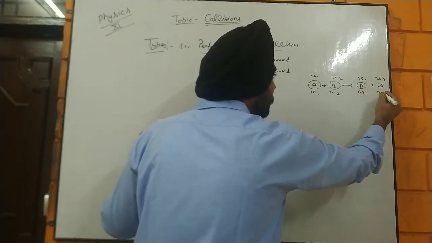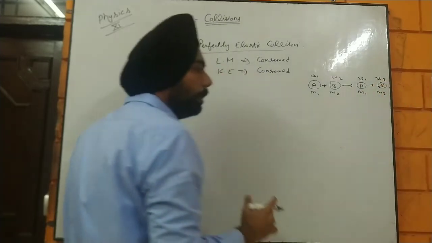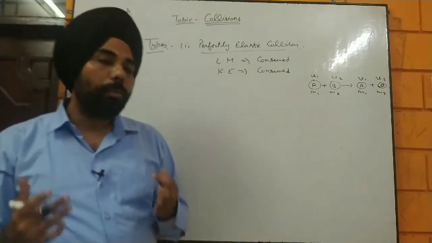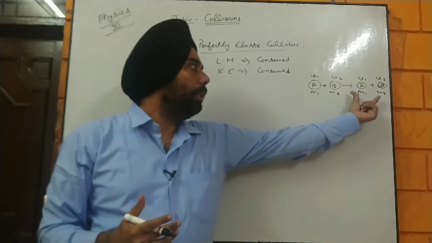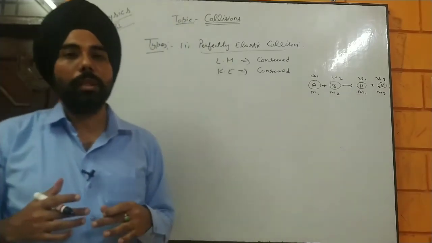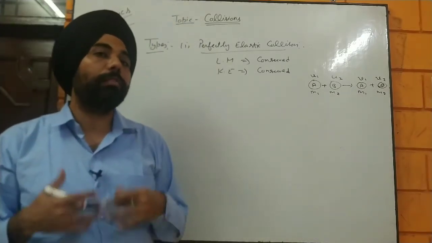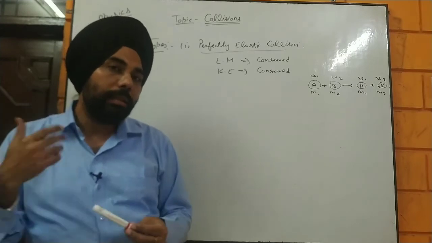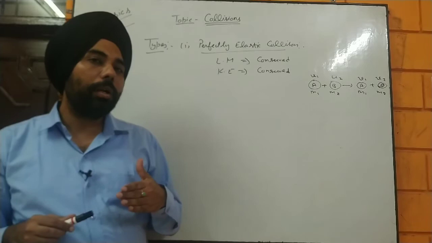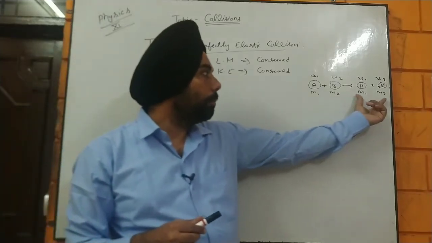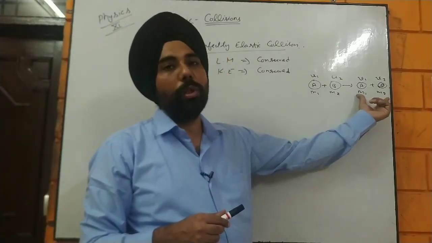The sum of the momentum of the colliding bodies is always going to be equal to the sum of the linear momentum after the collision, which means linear momentum is always going to be conserved.